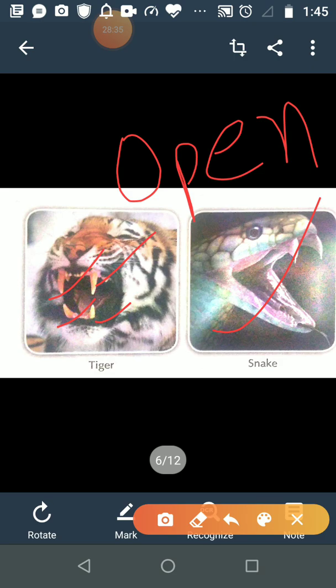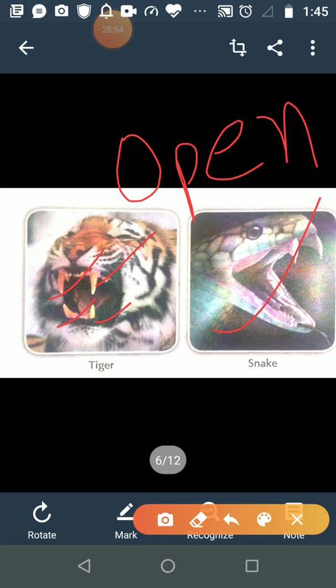Is it clear? Adult human beings have 32 teeth, and there are 4 different types of teeth in our mouth: one for cutting, one for tearing the food, one for crushing, and one for grinding.